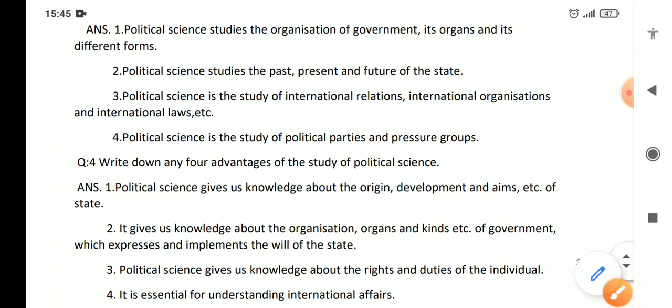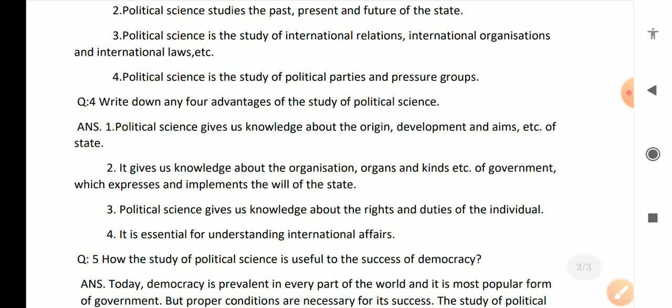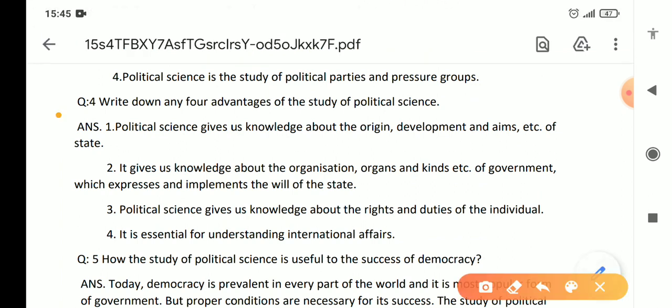Next question is, write down any four advantages of studying political science. So let's go through it. Number one is political science gives us knowledge about the origin, development, and aim of the states.